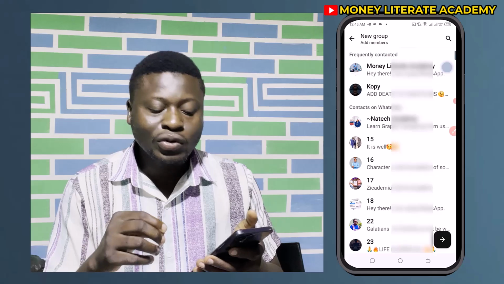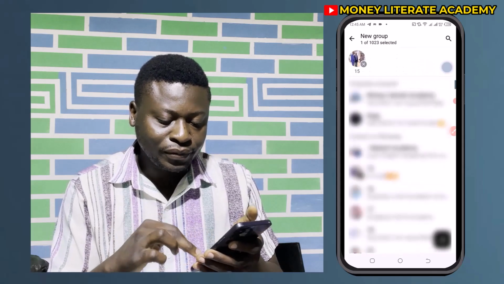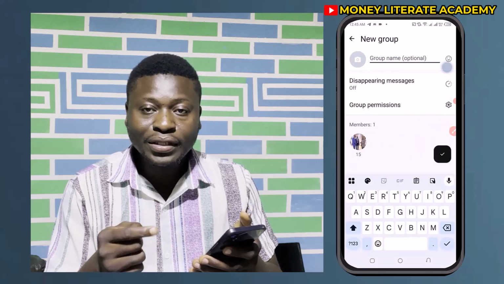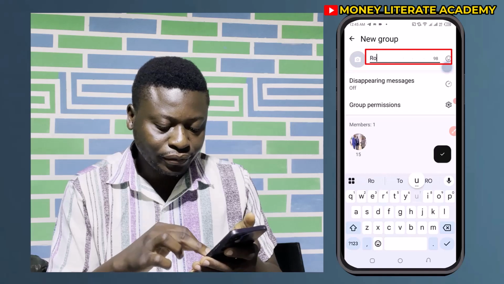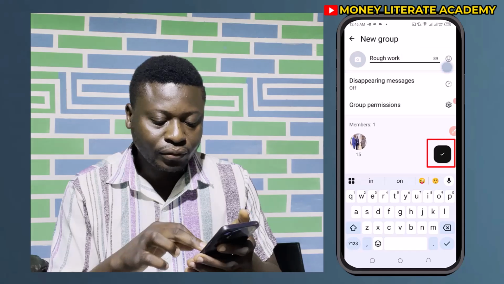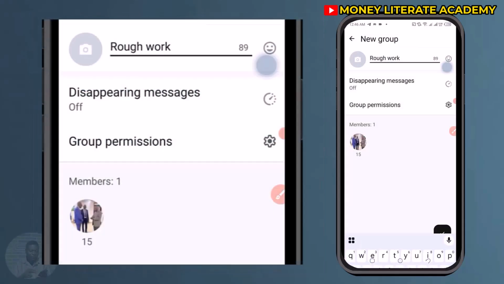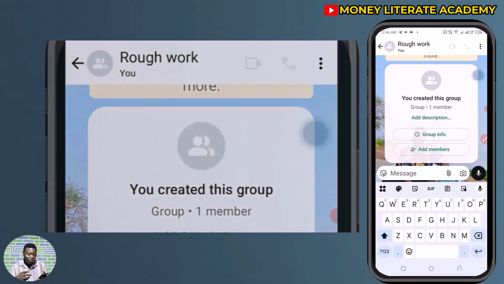So I'm going to add a random person in that group. I'm adding the random person in the group. Then I'll name the group rough work. So in the rough work, you are the only person in that group, so you can do any rough work you want to do.